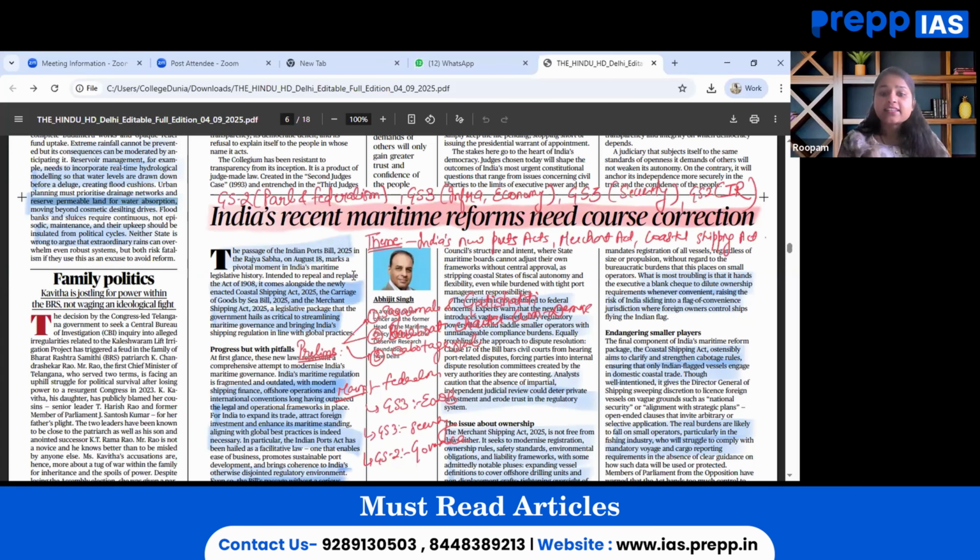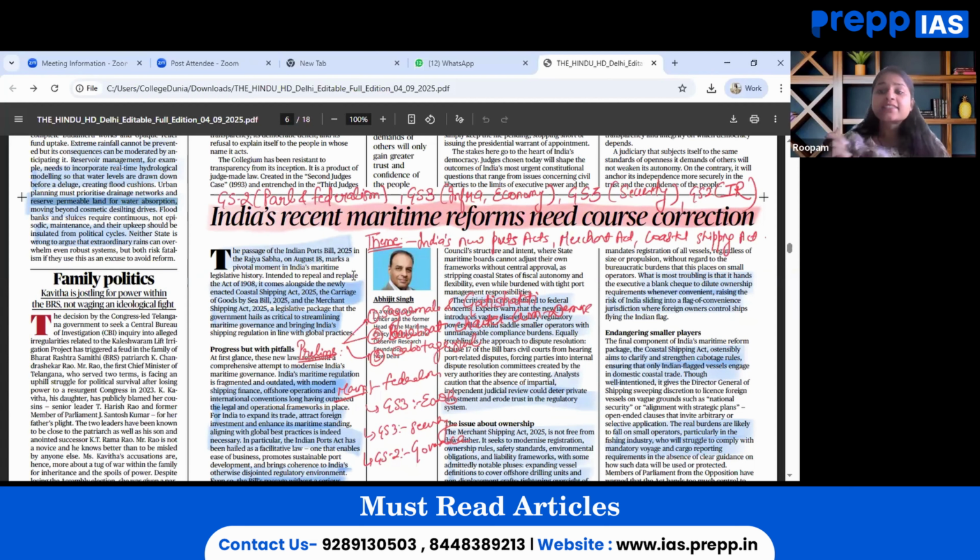At the same time, this can be linked with prelims, and its perspective can be revised: Sagarmala projects and PM Gati Shakti with regard to ports, bareboat charter cum demise, what this concept talks about, and then cabotage rules, what they are. For the mains perspective, the same article is to be seen through the lens of